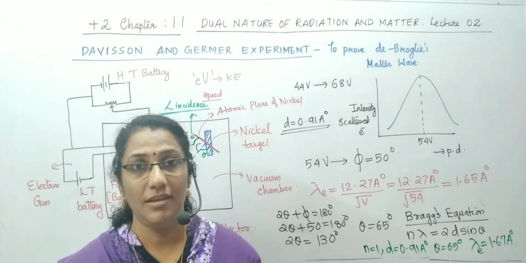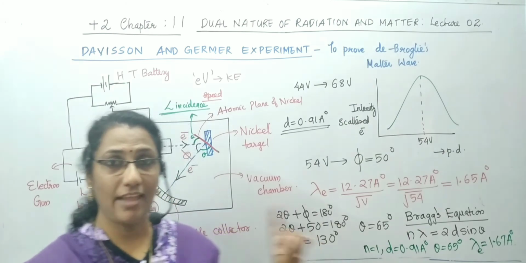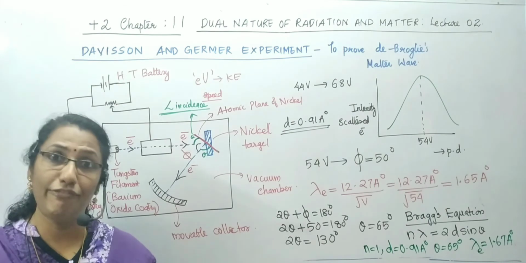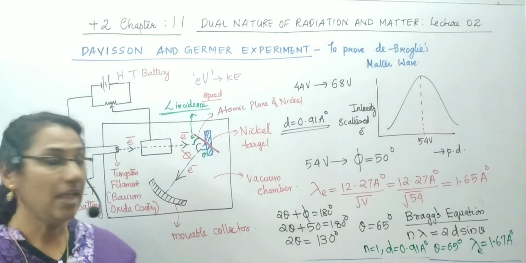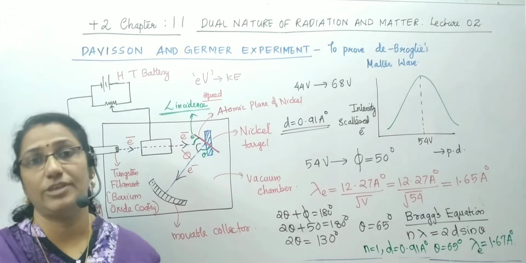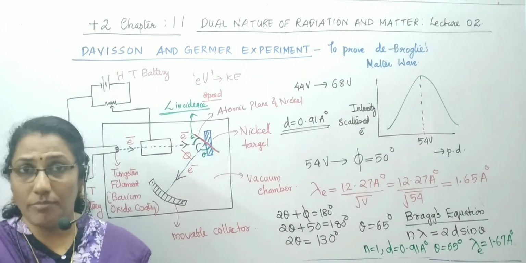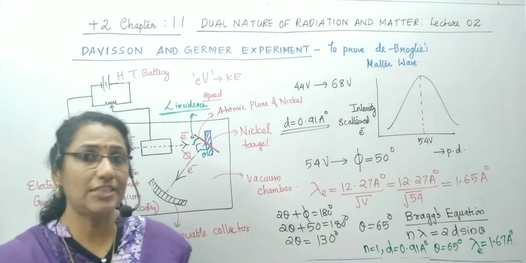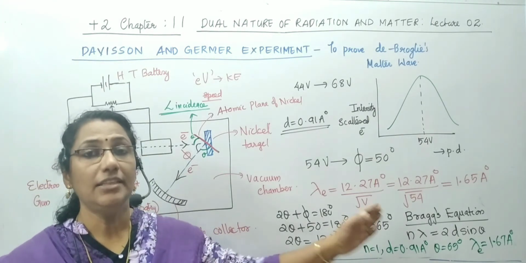What does it mean? This means that the electrons are not scattered but are diffracted by the nickel crystal, since the electrons obey Bragg's equation for diffraction, a phenomenon purely shown by wave nature. The electron's wave nature is proved by this condition.